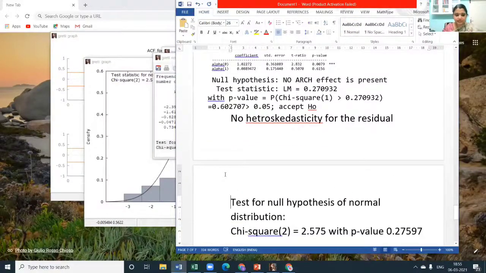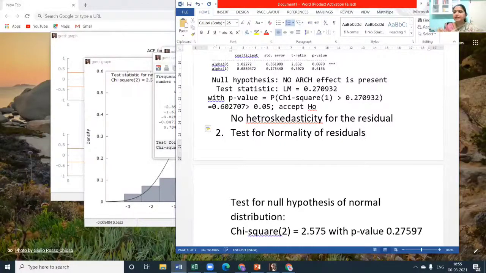This is the second part: test for normality of residuals. We call this the property IID, independent and identically distributed variables. White noise means they have to be IID with constant mean 0 and variance very minimal. All that is happening in this case. So this is the second part; we are under residual analysis.